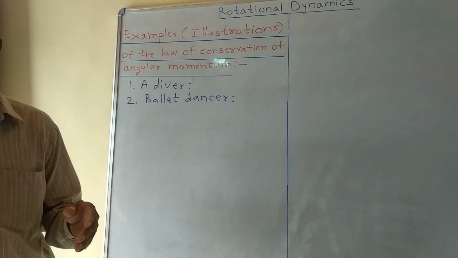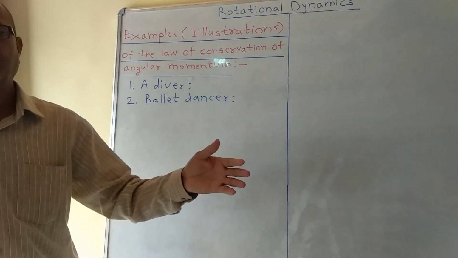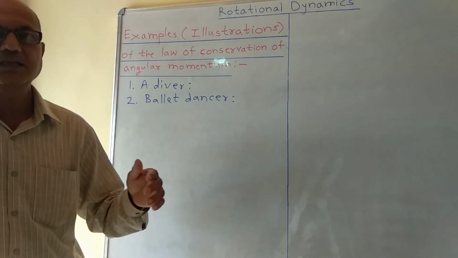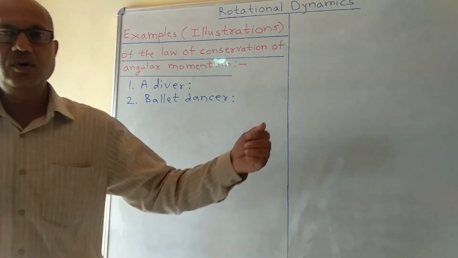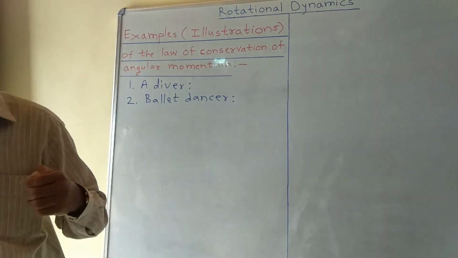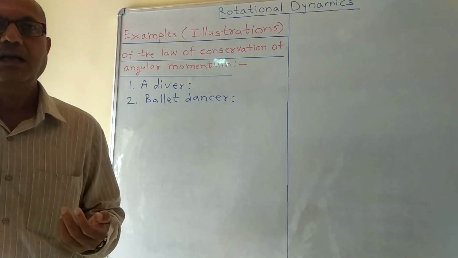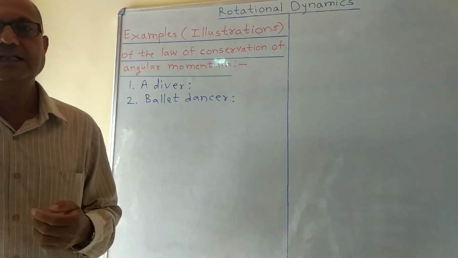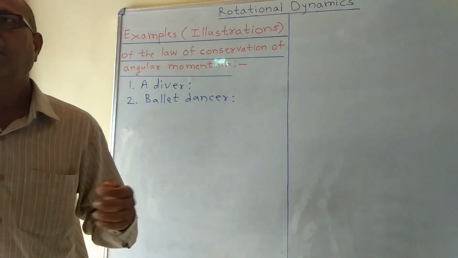In this case, her moment of inertia is more and angular velocity is less. Now, when she suddenly folds her arms and brings the stretched leg close to the other leg, her angular velocity increases on account of decrease in her moment of inertia.